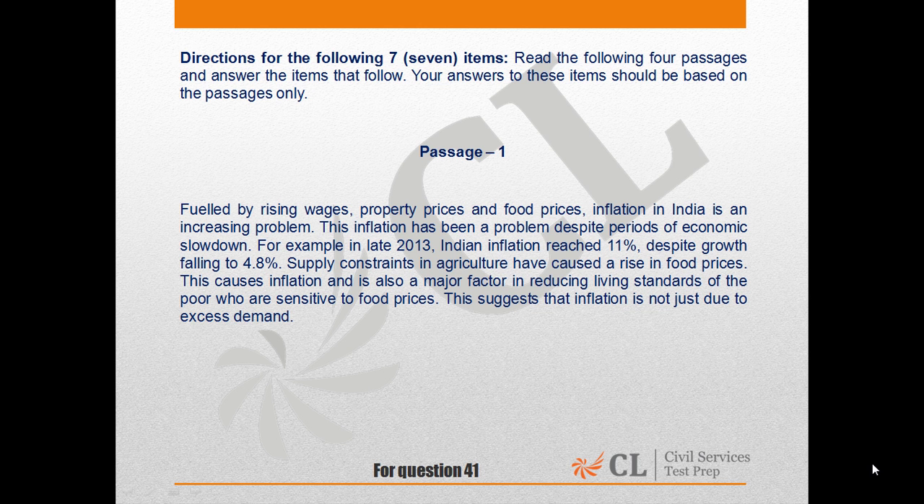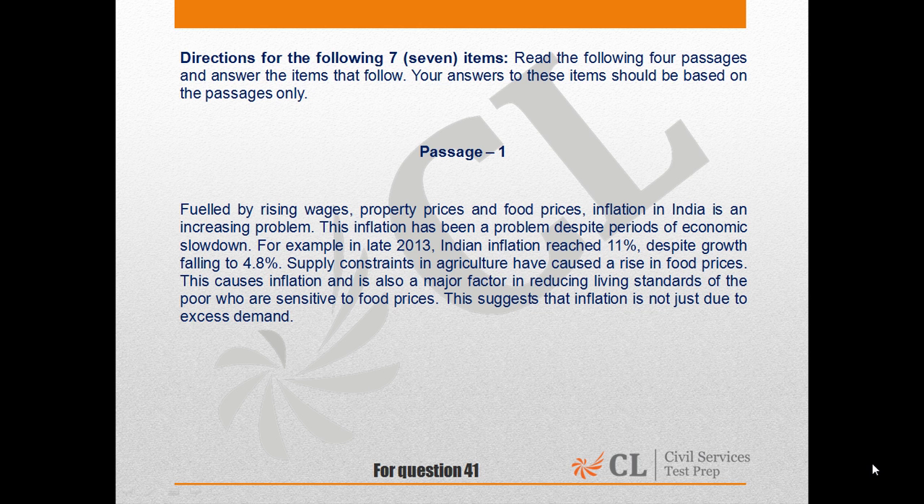Talking about passage 1, question 41, it is talking about the reasons. The passage starts with: fueled by rising wages, property prices, and food prices, inflation in India is an increasing problem. So inflation is what they're discussing. The first line was all about the causes of inflation.